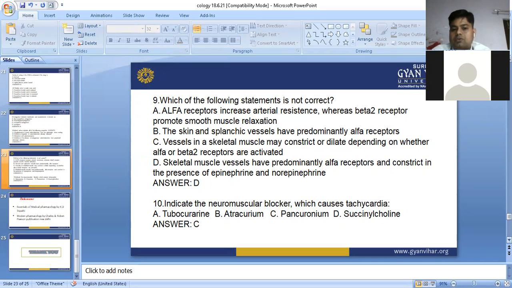Indicate the neuromuscular blocker which causes tachycardia. In case of neuromuscular blockers, pancuronium is the drug which acts on the cardiac system, and it increases the cardiac beat. It acts on the SA node and causes increased contraction. It increases the pulse rate. So the answer is C, pancuronium.